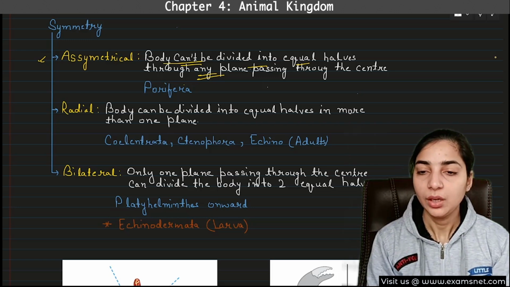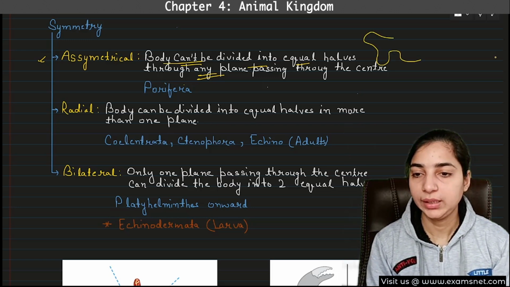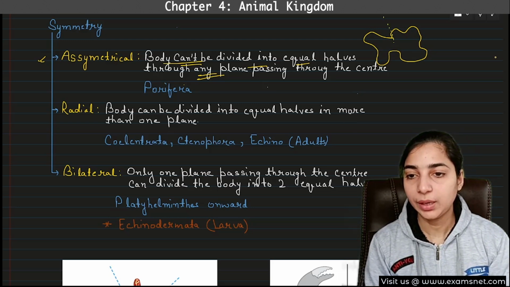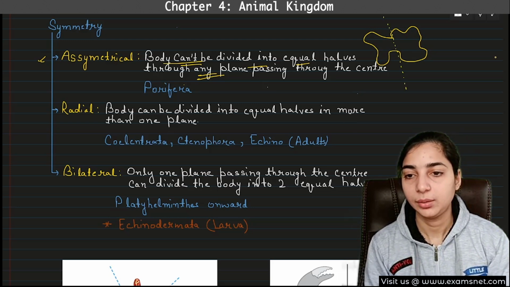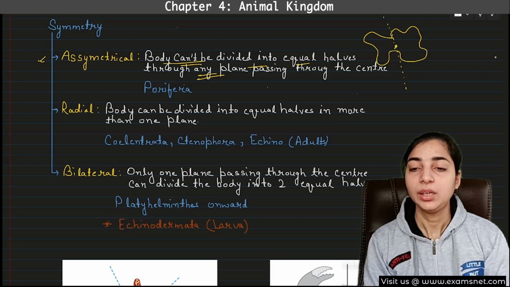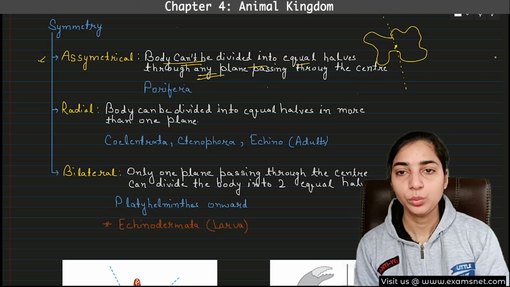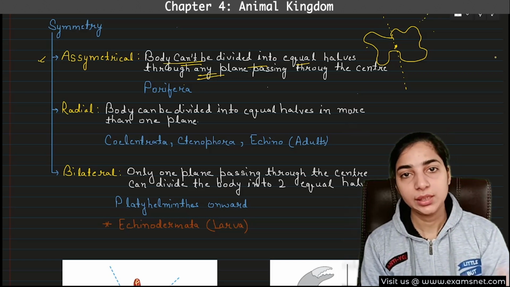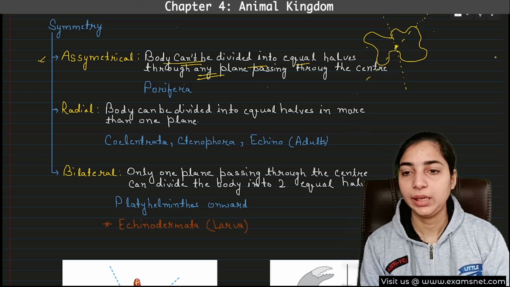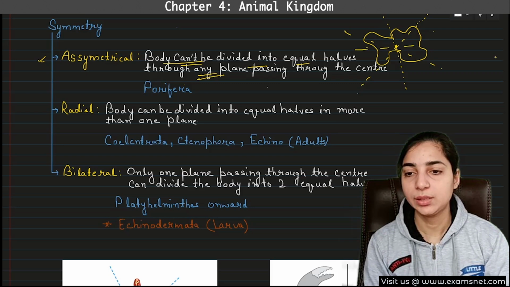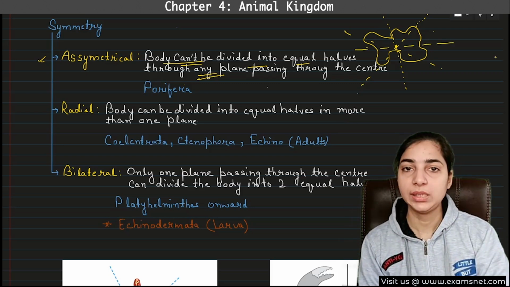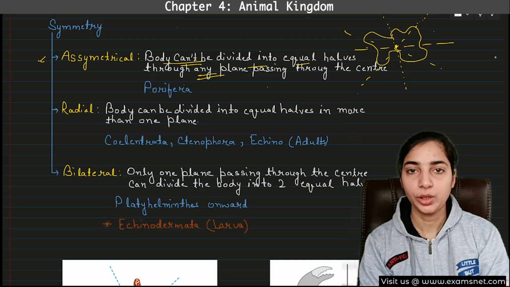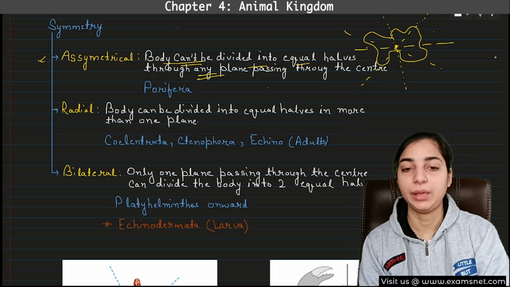Okay, for example, if we draw any structure like an amoeba, suppose amoeba. Now, if you pass any plane through the center of the body, will the body be able to divide into two equal halves? No, the two halves look very different from each other. So you can consider more than one plane. You can take this plane, this plane, this plane, but in none of those planes will the body be able to divide. So every time you will fail to divide the body into two equal halves. So this is known as asymmetrical, right?